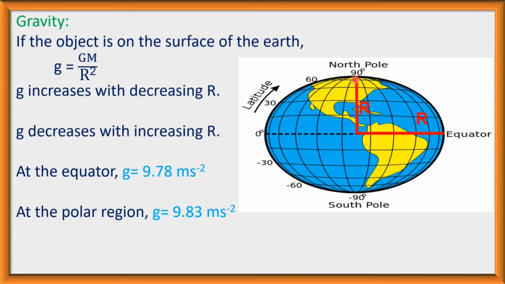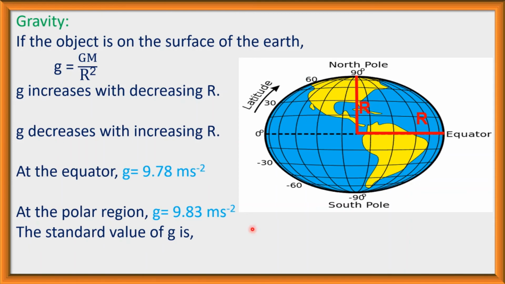And if we move from the polar region to the equator then the value of g will be decreased, and at this point it will be minimum. And if we move from the equator to the polar region, then the value of g will be increased gradually, and at this point it will be maximum. So the maximum value of g is at the polar region and the minimum value of g is at the equator.